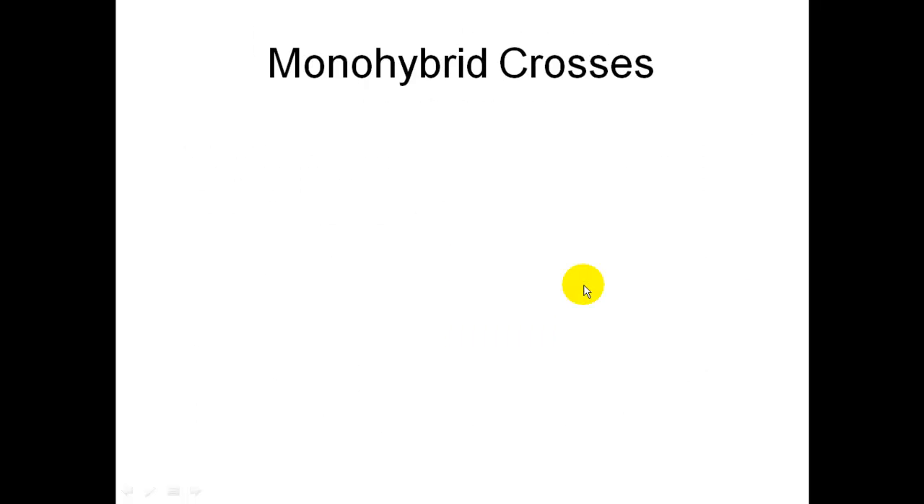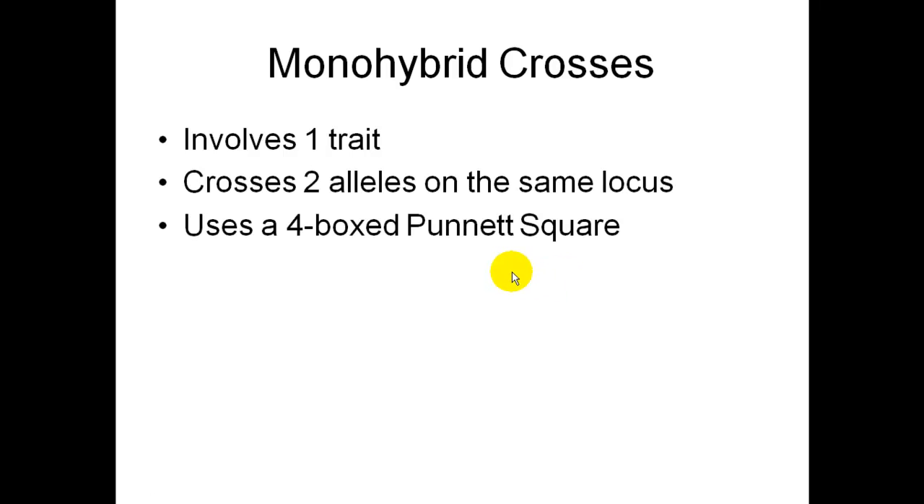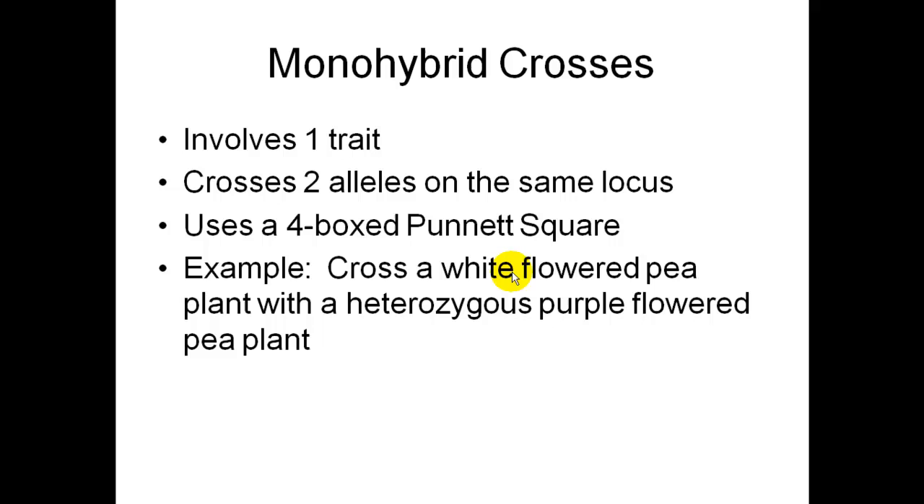All right, monohybrid crosses we will cover in class, but I'll do this really quick. Monohybrid crosses involve one trait. They cross 2 alleles on the same locus. They use a 4-box Punnett square.